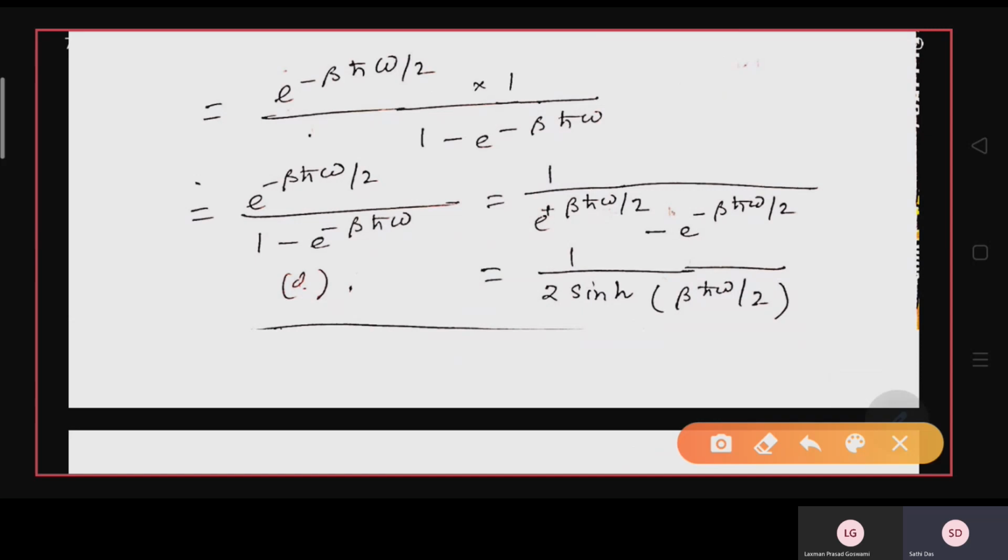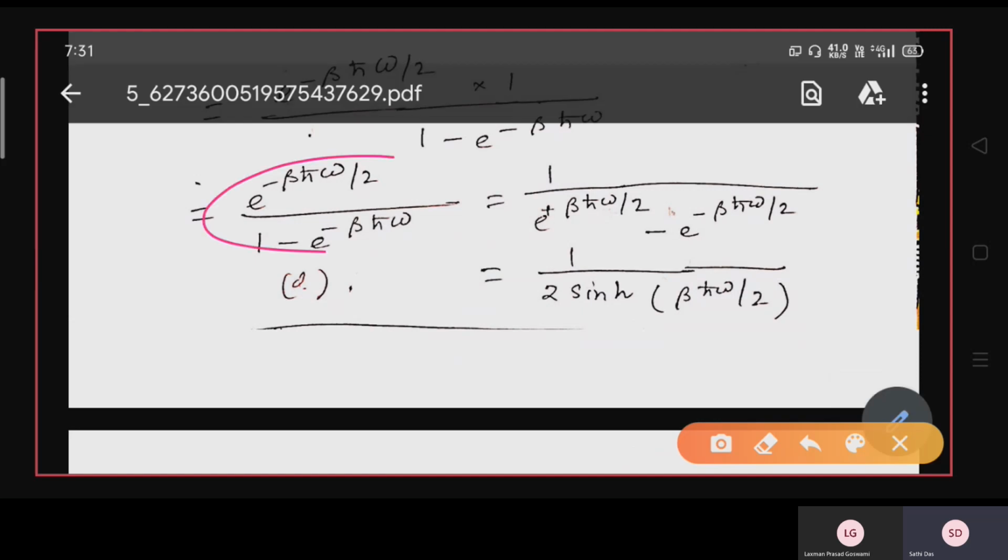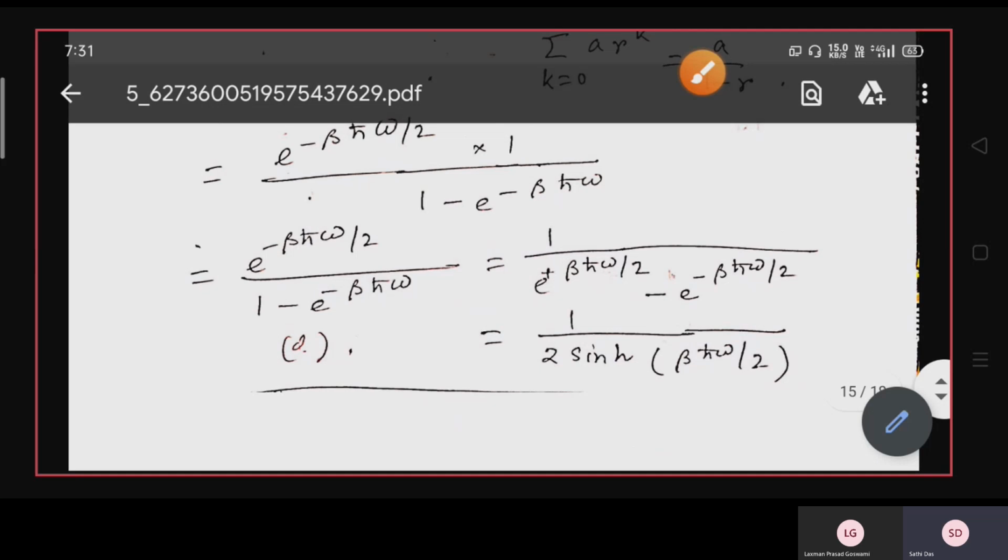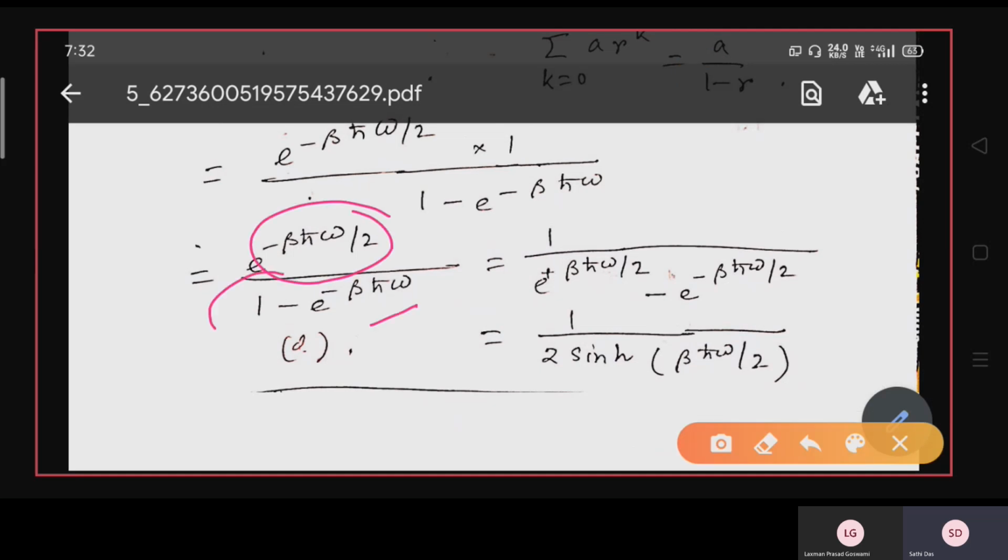So after simplification we get e to the power minus beta h cross omega by 2 divided by 1 minus e to the power minus beta h cross omega. You can simplify it by dividing by e to the power minus beta h cross omega by 2 in the numerator and also the denominator. So the numerator will give you 1.